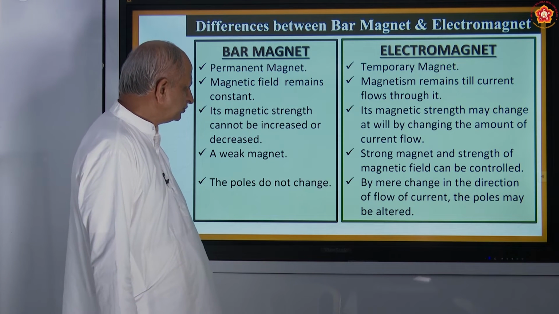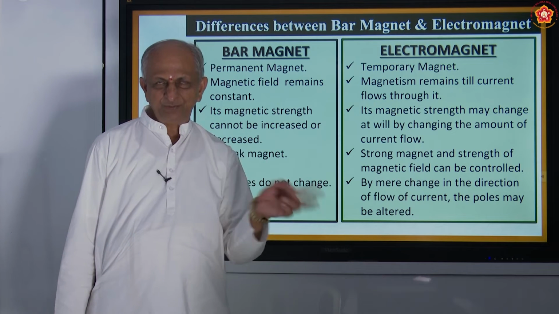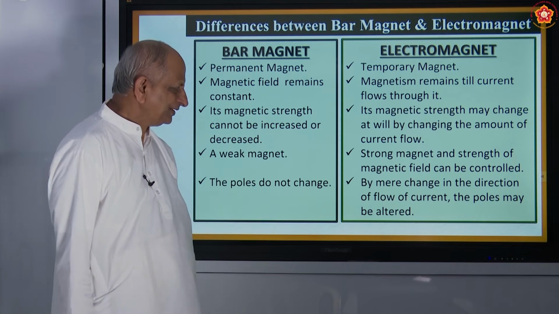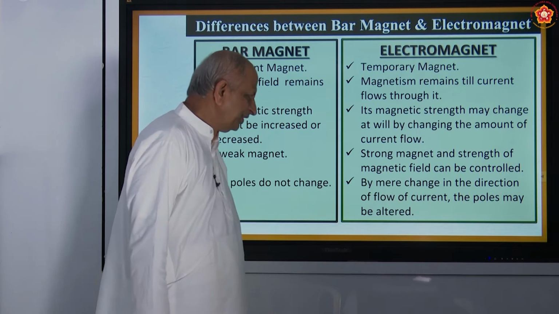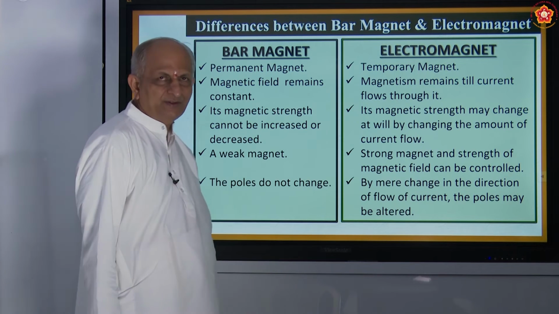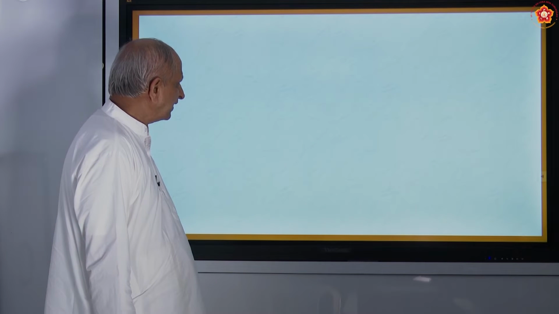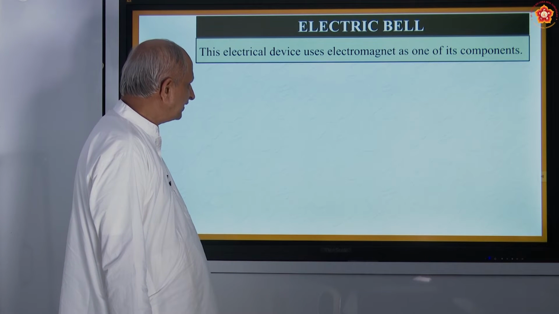Okay. So here, by changing the direction, what do we mean? Plus to minus, minus to plus. Then the flow of current also changes and hence the pole also changes. So, this is a beautiful summary of the differences between a bar magnet and an electromagnet.